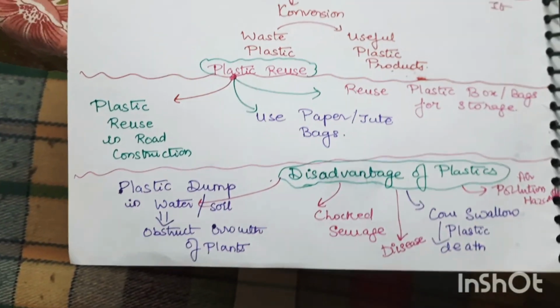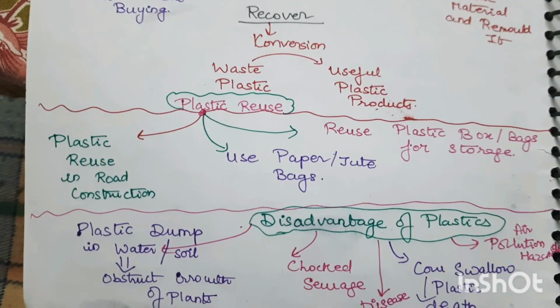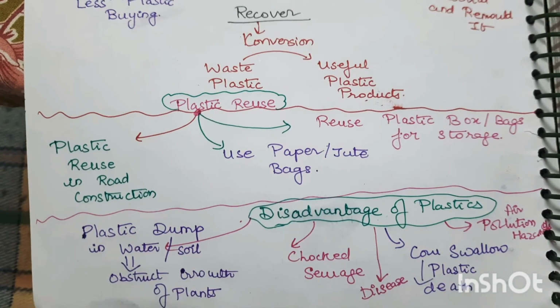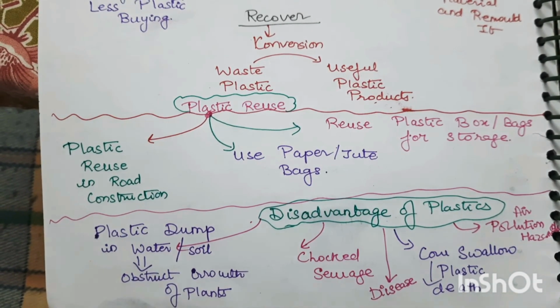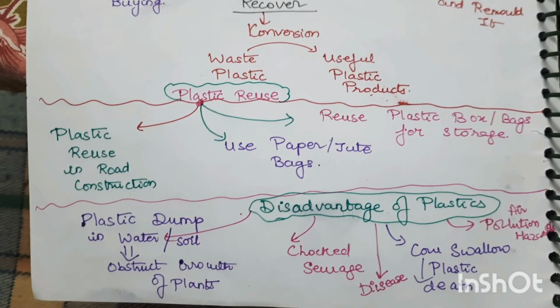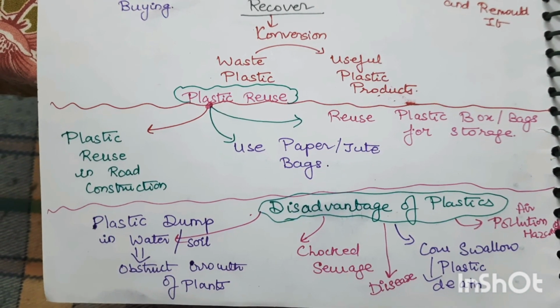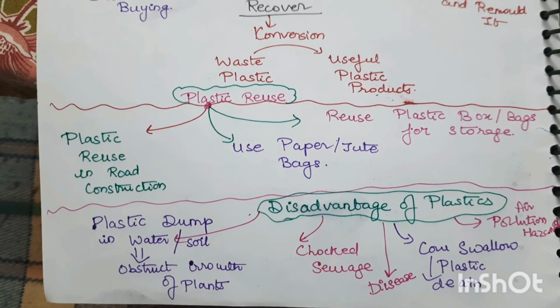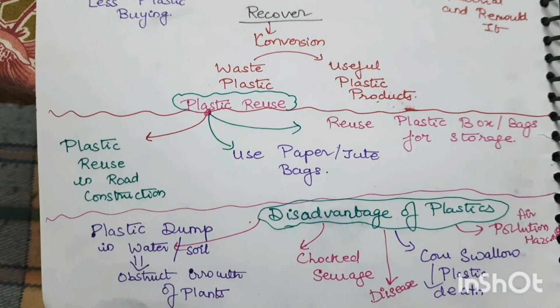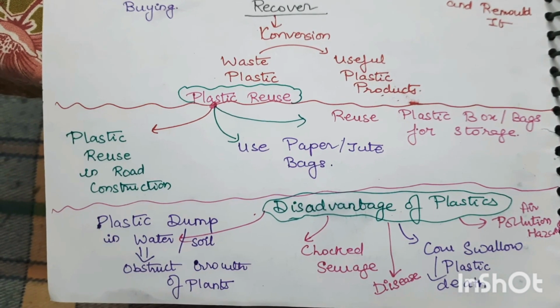Now the disadvantages of plastic, as we all know: it chokes the sewage. It can cause animals to swallow the plastic, which is harmful and can cause death also. Burning of plastic causes air pollution. And dumping of plastic, which chokes sewage, also causes problems like malaria and dengue. And if plastics are dumped into the soil, they obstruct the growth of plants.